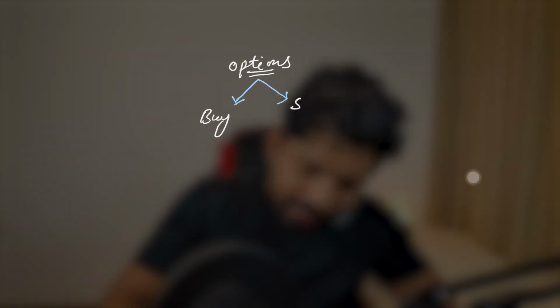Now let's understand a few more things. I'll take again the example of the same airline ticket, and let's tweak this a little bit so we can understand more about the call and put option. When we talk about options, there are two things we can do with them, right? We can either buy the option or we can also sell the option. Now, you must be thinking that this is like a normal stock, because we can buy a stock or sell a stock, but where are the options here?